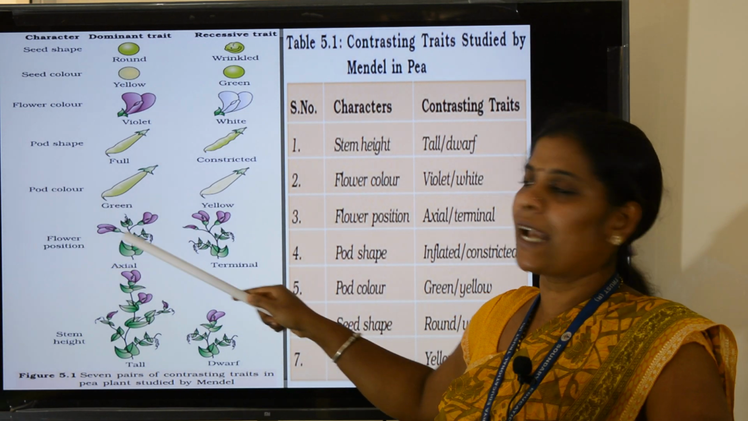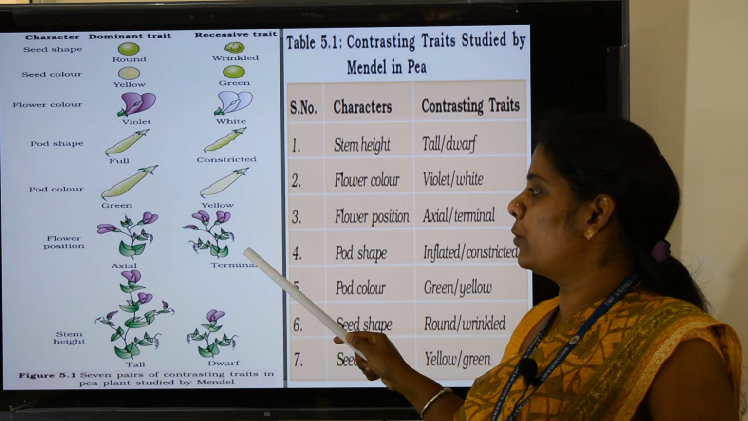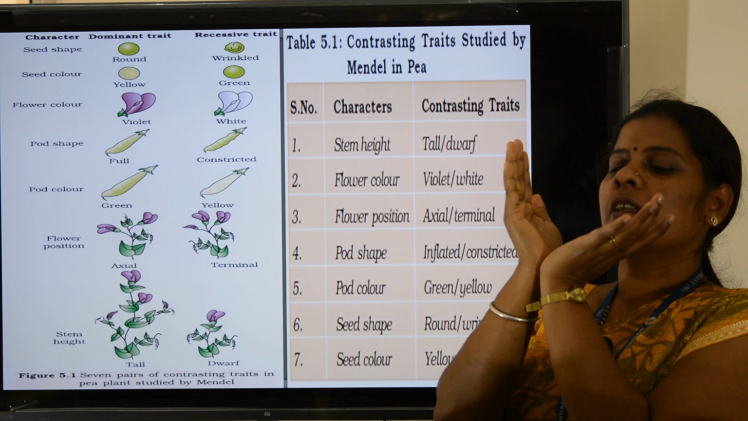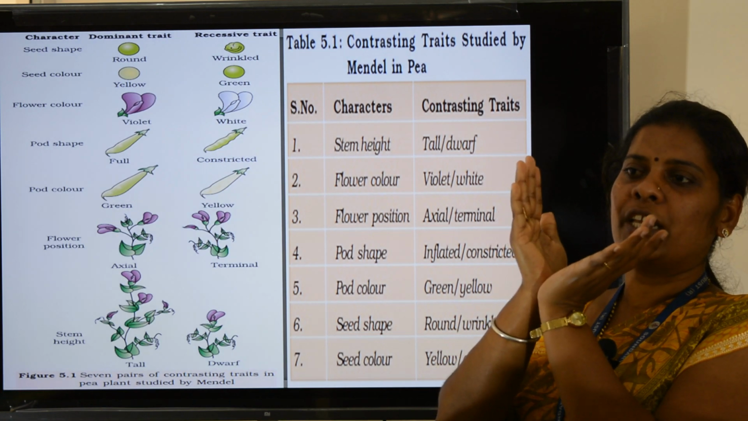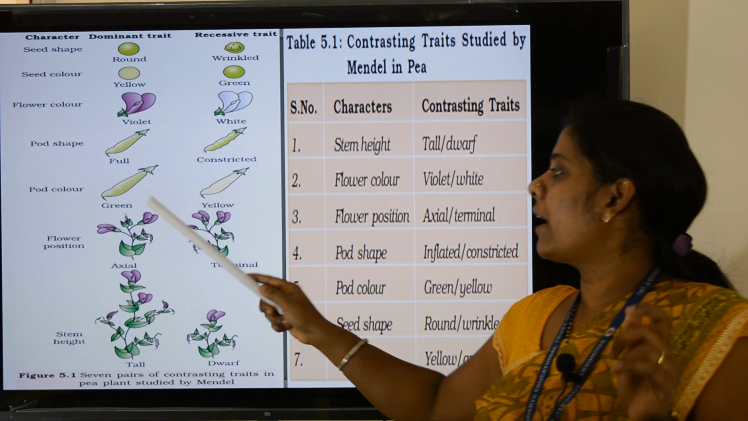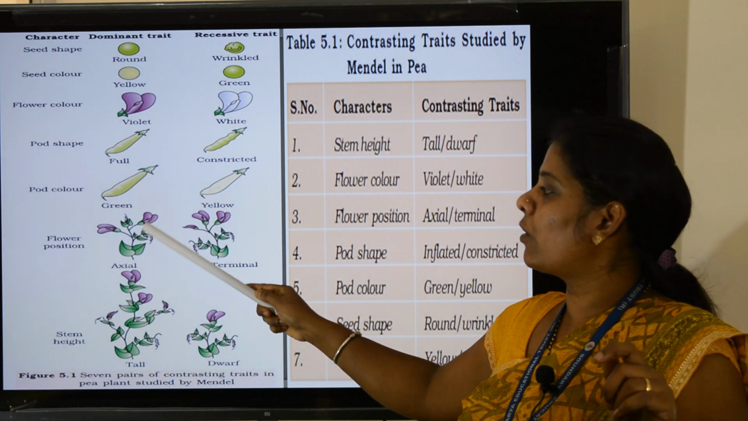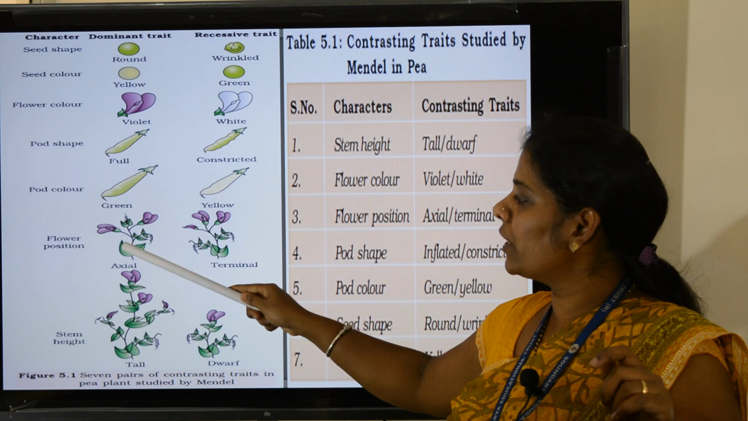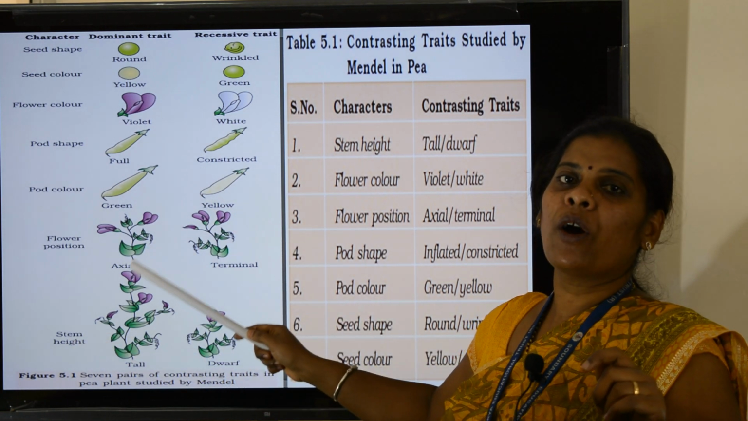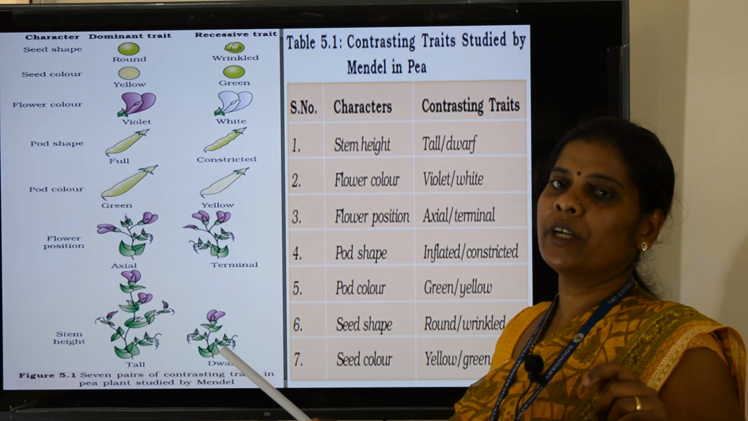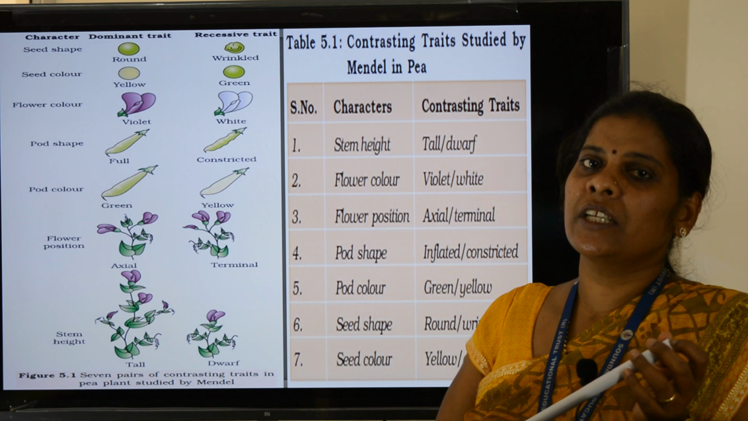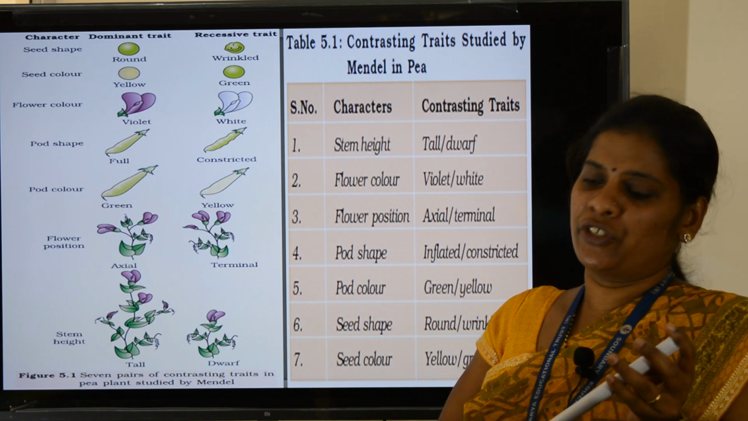Flower position, axillary position and terminal position. Axillary position means if you consider this is a stem and this is a leaf, the in between position is called axillary position. If the flower develops in that position, then it is called axillary. That is always dominant over terminal. Then stem height, tall character is always dominant over dwarf. So these are the 7 important contrasting characters. It is very important for examination.